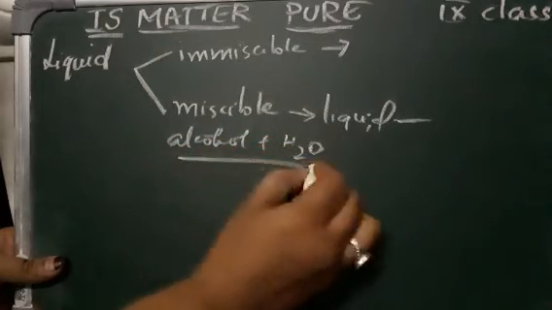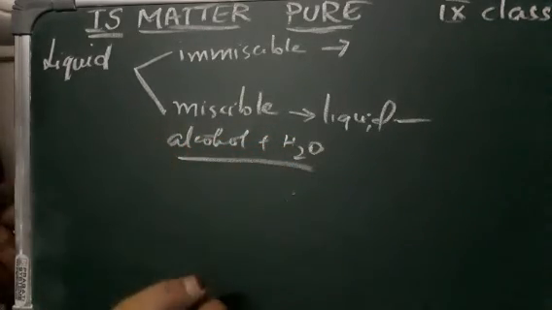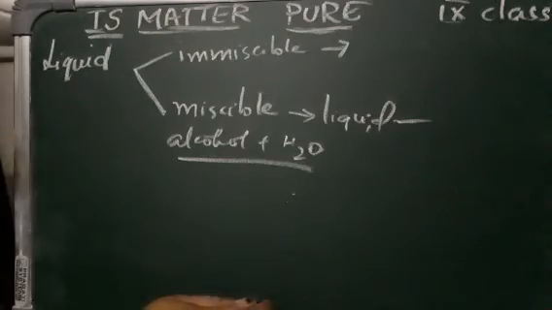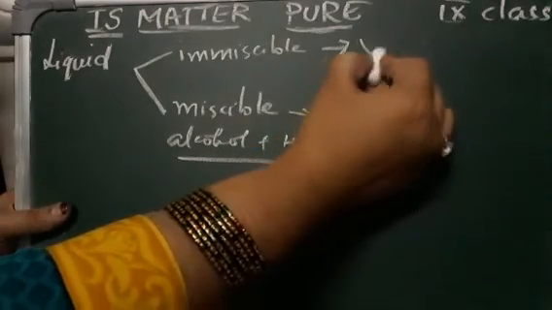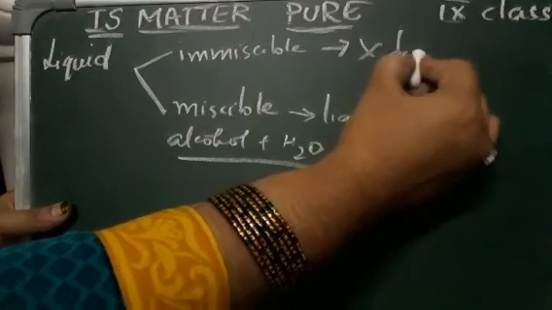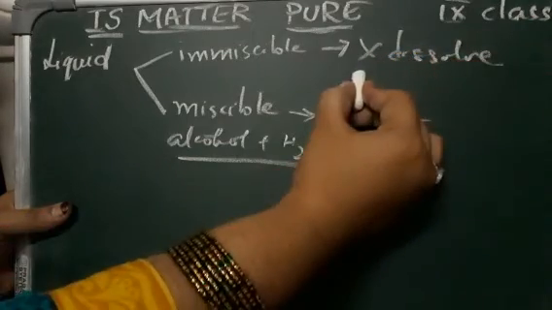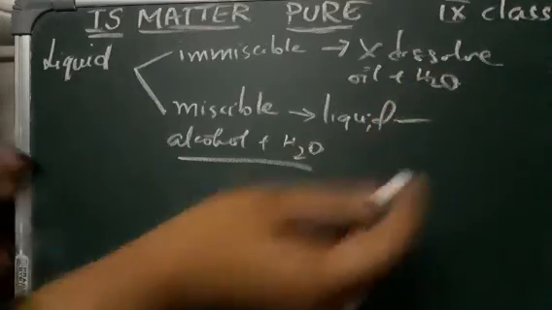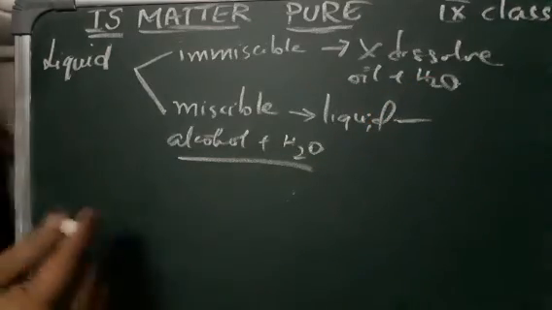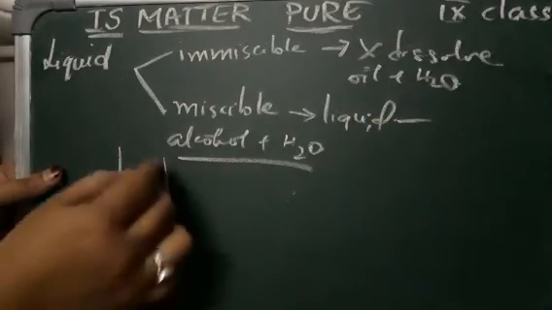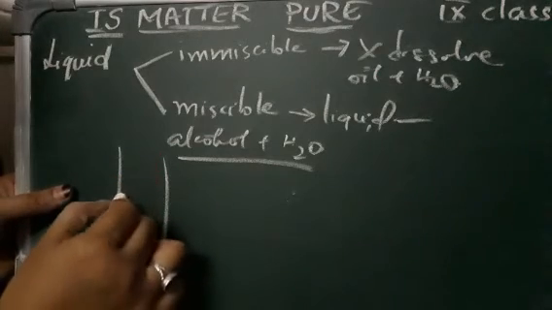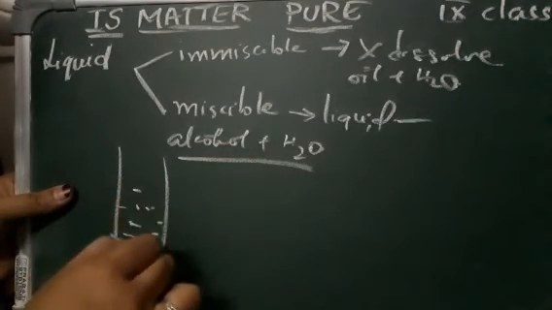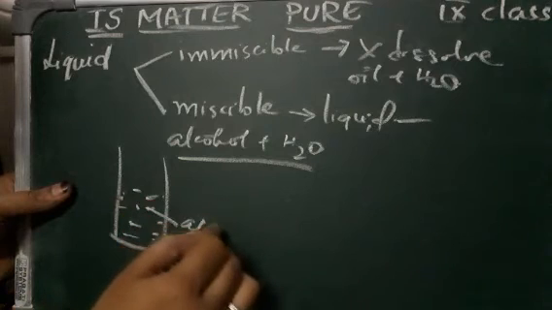When you mix alcohol and water, you cannot find a different layer between them, isn't it? Immiscible liquid means they cannot dissolve, they do not dissolve with each other. For example, oil and water. You can see oil and water, one layer is formed. Suppose you are adding alcohol and water, you can see that it is mixed. You cannot differentiate where is alcohol and where is water, isn't it?